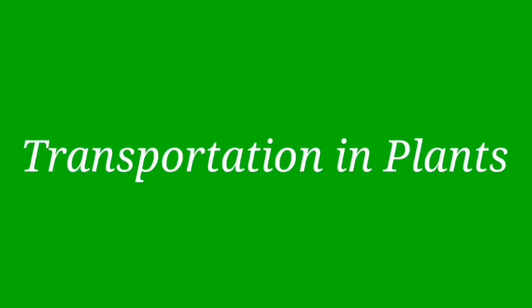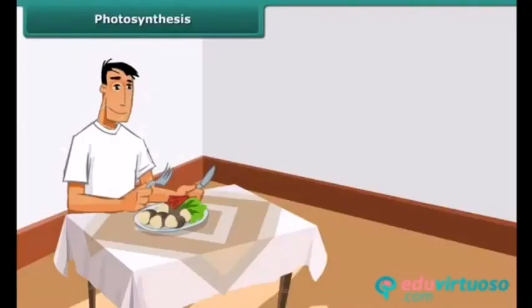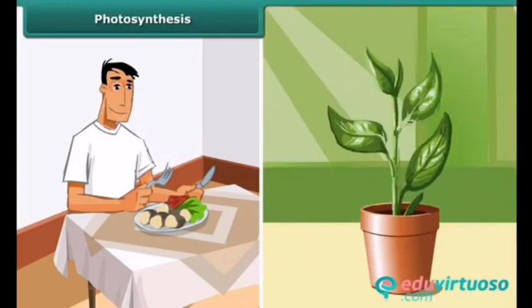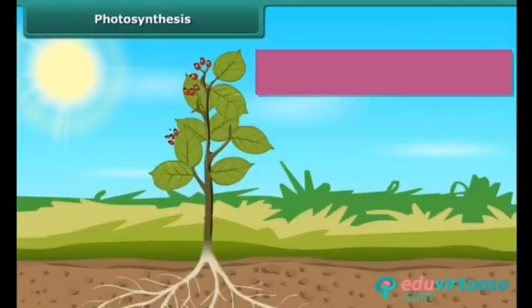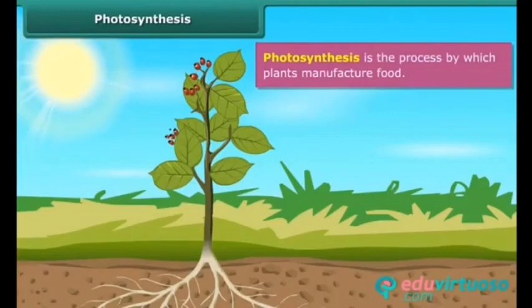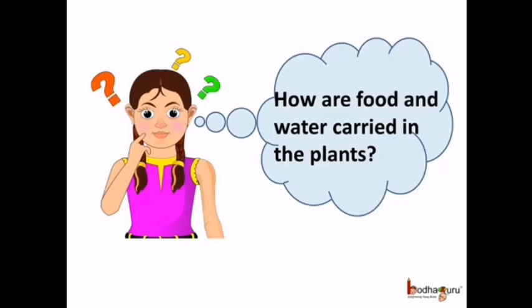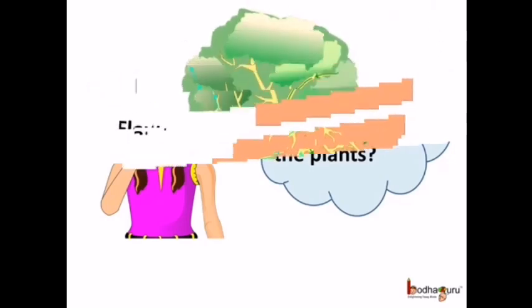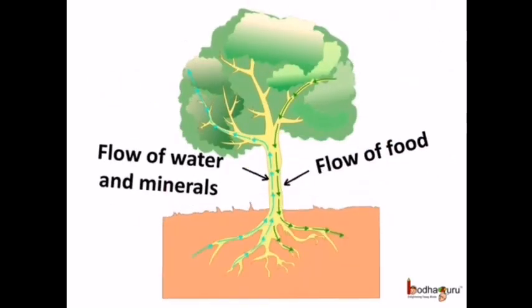Next, we can study about the transportation in plants. Like all other living organisms, plants also require food for their survival. Plants obtain food by the process of photosynthesis. How are food and water carried in the plants? The food is prepared by the leaves. How does the food prepared in the leaves reach all the parts of the plant?